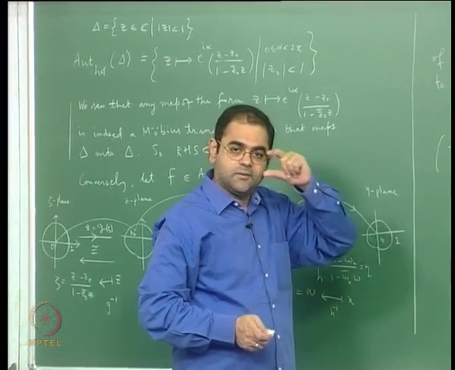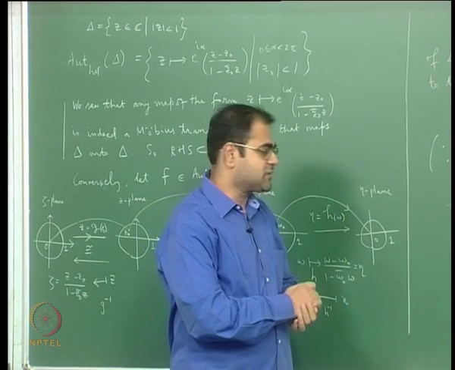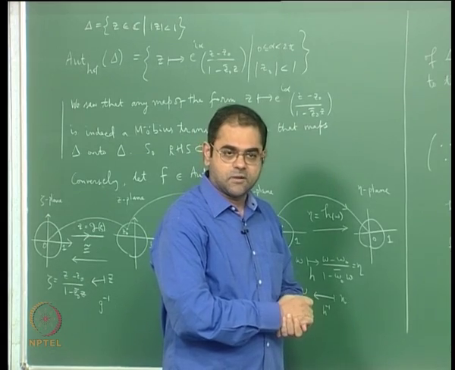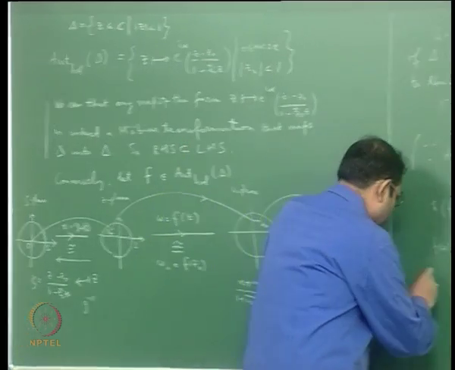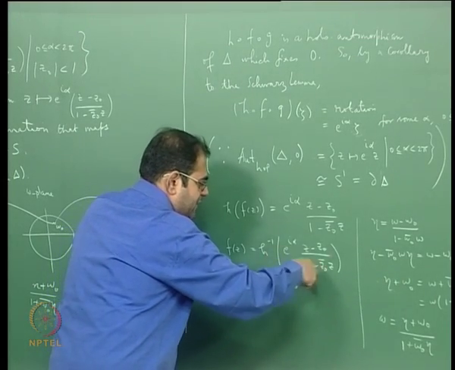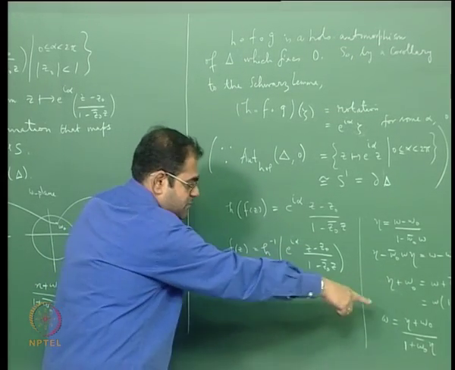If you have taken a first course in complex analysis, you must probably have done such exercises, but it's very easy to do even if you haven't. So I just have to apply. This is my eta, so I substitute it in here.